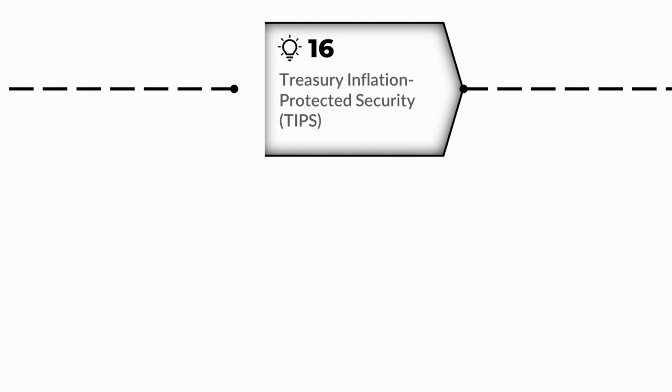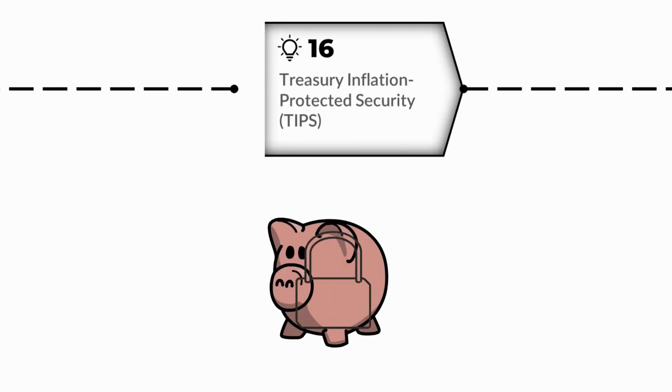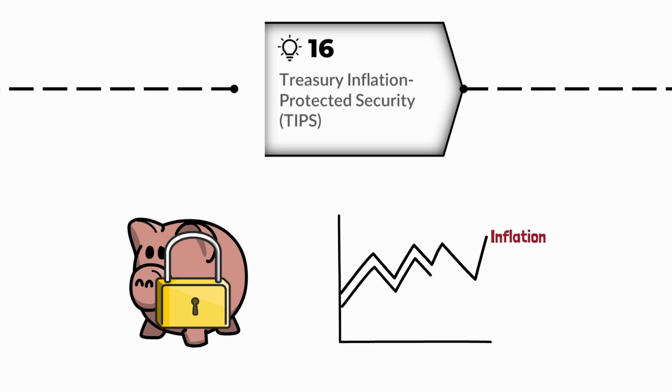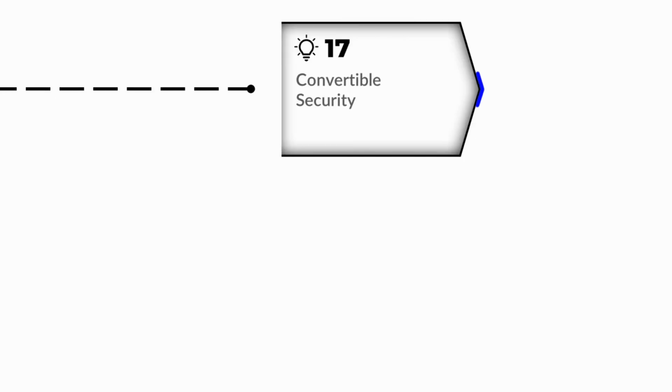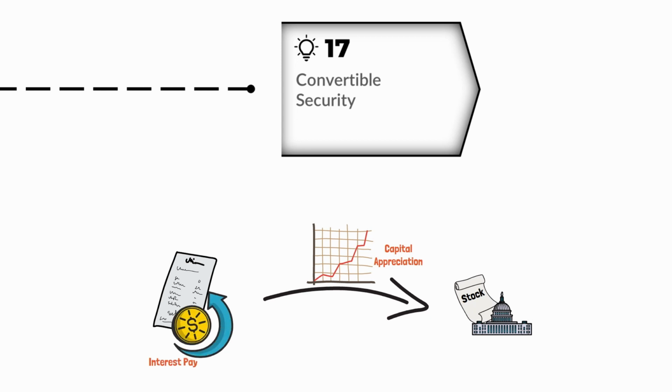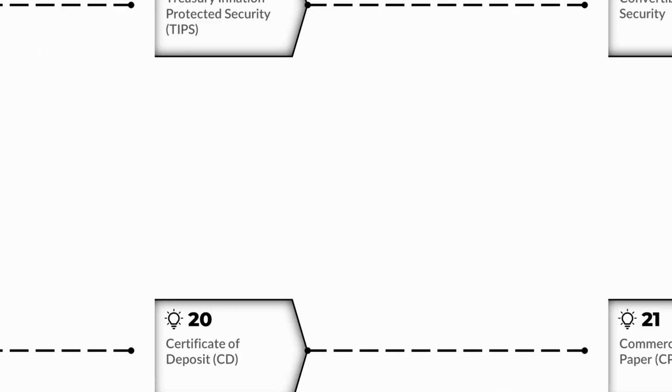Treasury inflation-protected securities are bonds designed to preserve the purchasing power of investors' principal and interest payments in the face of inflation. The principal value of TIPS adjusts based on changes in the Consumer Price Index, which measures inflation. Convertible securities can be converted into other types of assets, such as stocks or bonds, at a predetermined price and time, providing investors with the opportunity to benefit from changes in the price of the underlying security, while also receiving interest payments or other income in the meantime.